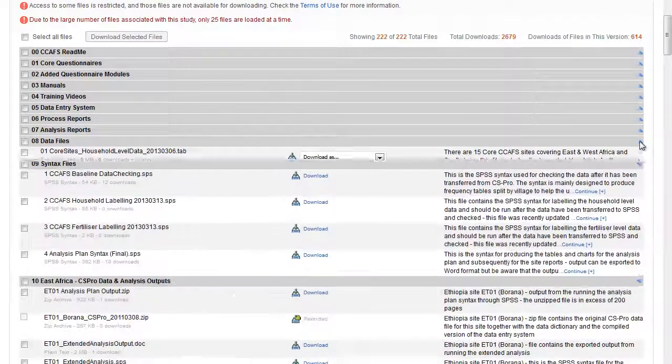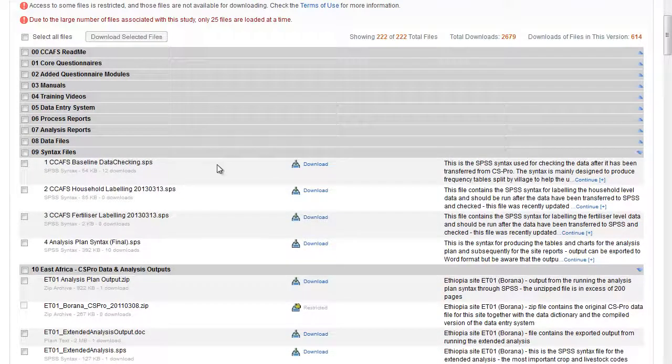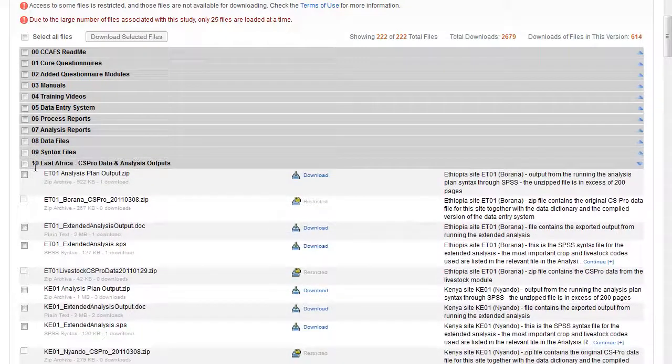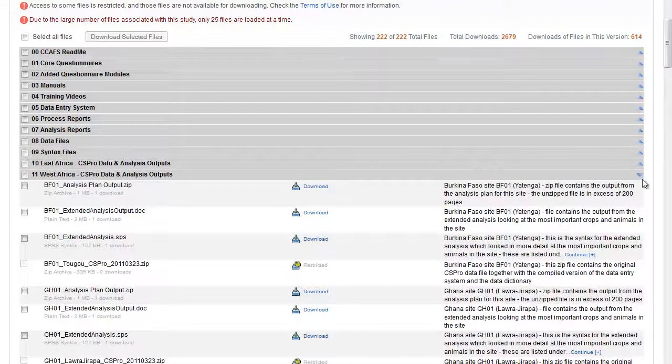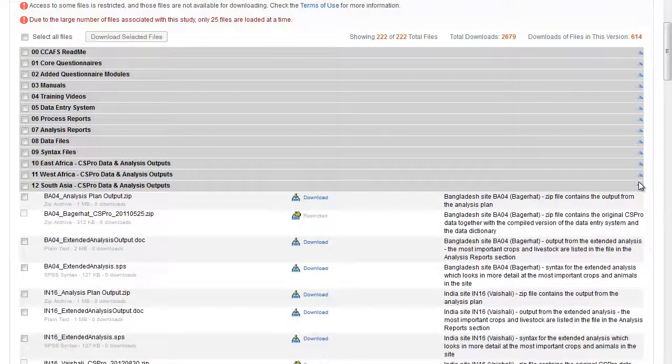We have the syntax files. These are the SPSS syntax files for labelling and for the initial analysis. Then we have the CS Pro data and analysis outputs for core sites from East Africa. The CS Pro data files have restricted access because they contain identification information. Then we have the original data and analysis outputs for West Africa sites, and then similar files for the core sites in South Asia.